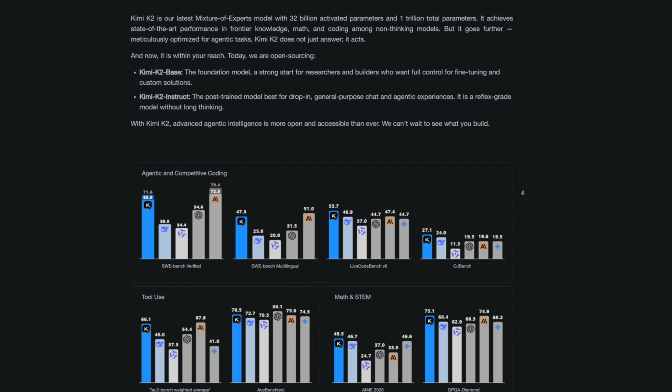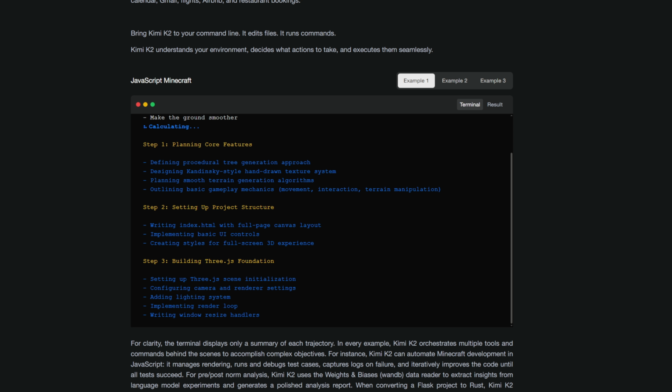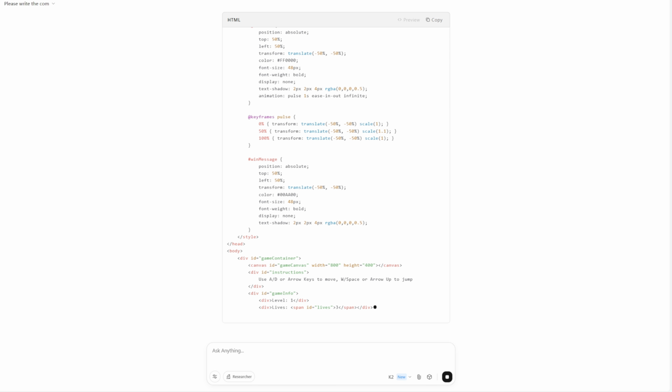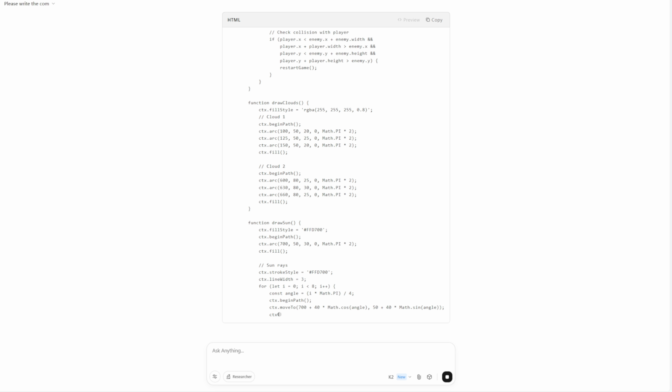Developed by Moonshot AI, Kimi K2 is a trillion-parameter mixture-of-experts model, open source, instruction-tuned, and already usable for free.